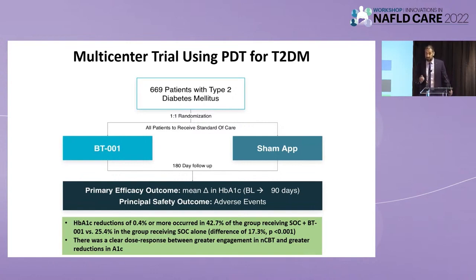This was a large study for a digital therapeutic company, 669 patients with type 2 diabetes. They were randomized to the two arms and followed for 6 months. The primary endpoint was change in A1C. They showed that reduction of A1C by 0.4% or more occurred in 42% of patients in the app plus standard of care arm versus only 25% with standard of care alone. And this was statistically significant.